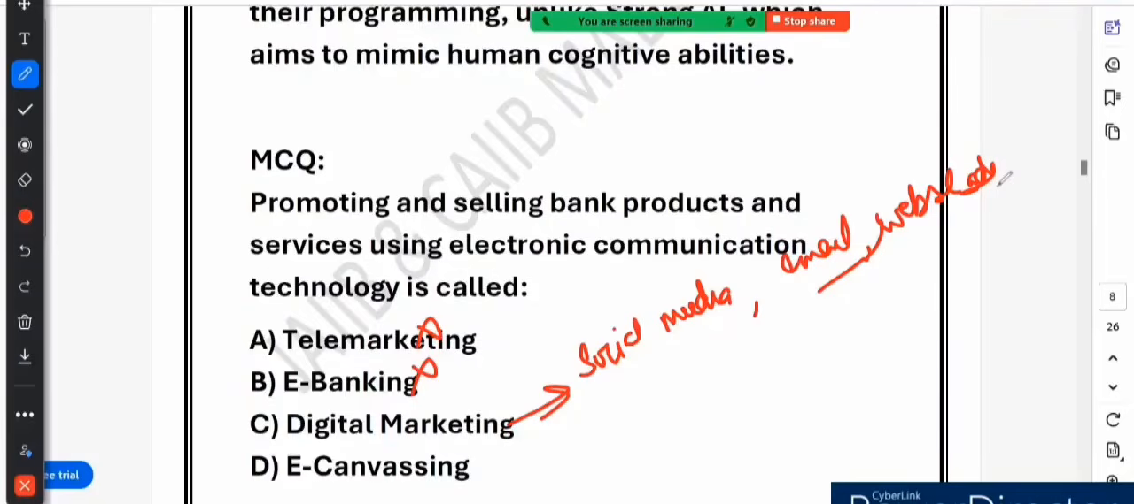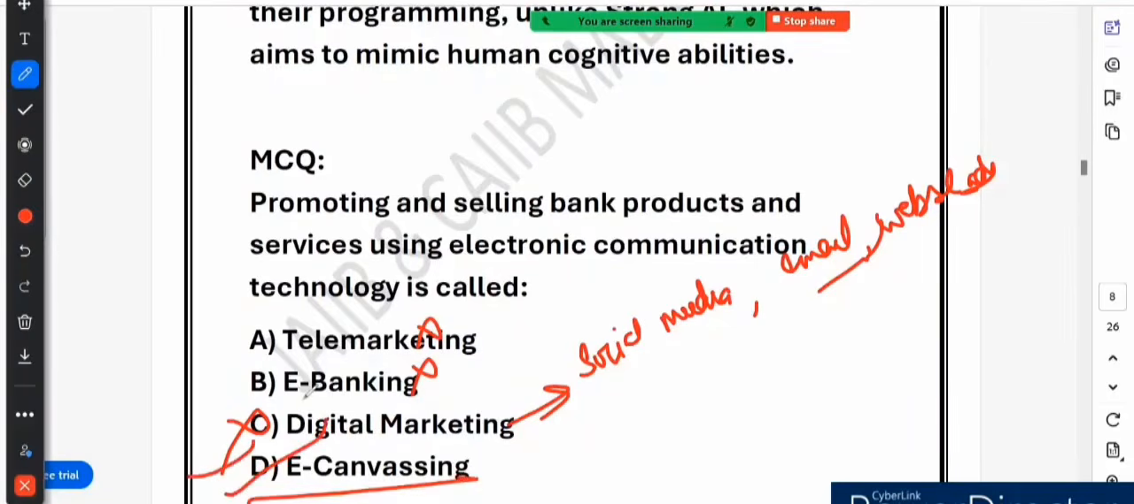Sorry, this is also not the correct answer. Digital marketing is not the correct answer. Why? Because digital marketing is a broad term that includes all kinds of marketing, social media, email, website ads. So a company promoting shoes on Instagram is also doing digital marketing. Option E says e-canvassing. This is the correct answer.